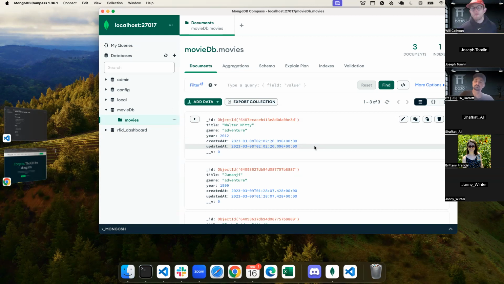Go ahead. I was going to say version control might be a reason to have both of them and keep them on record. But if you're updating information, like let's say, turns out Walter Mitty was made in 2014 instead of 2012, then if a user were to update that, you could say, well, the created at is still the same, but the updated at now has a new time. Yeah, that's a great example, Joseph. Thank you so much for that.